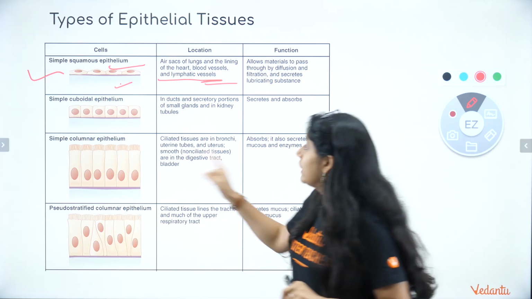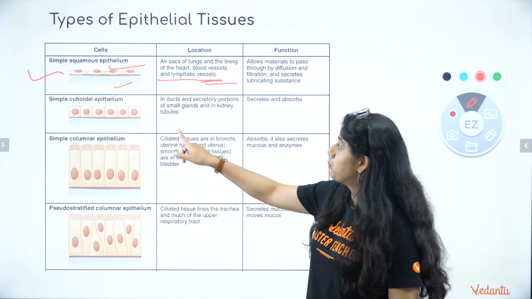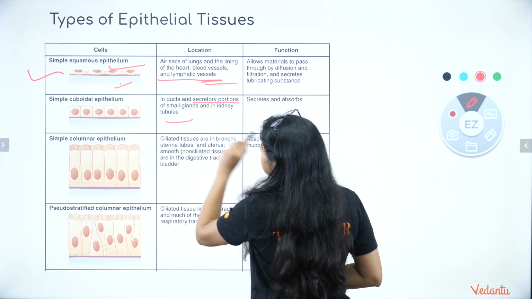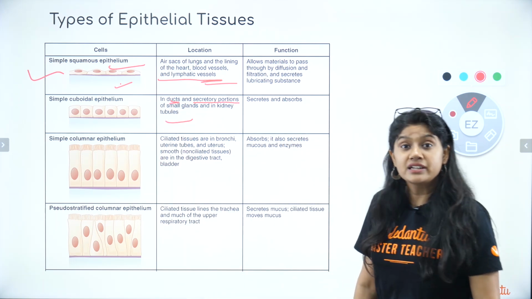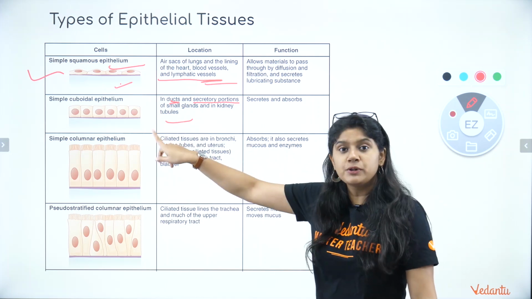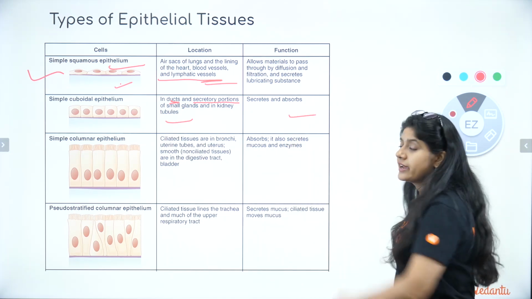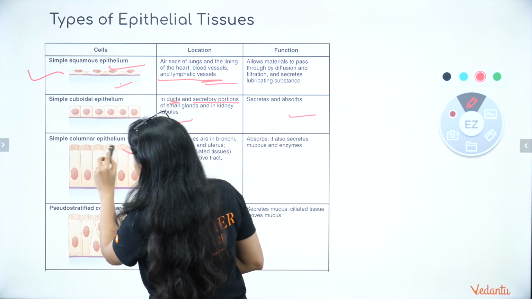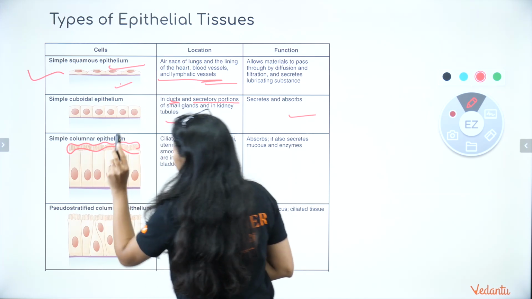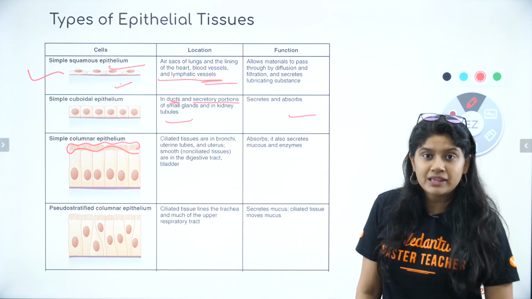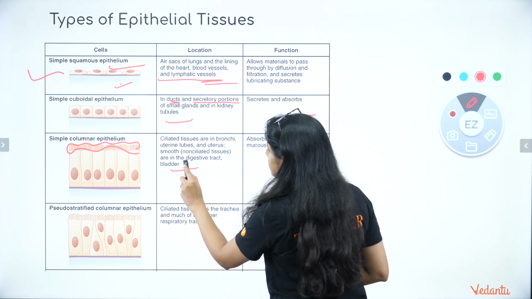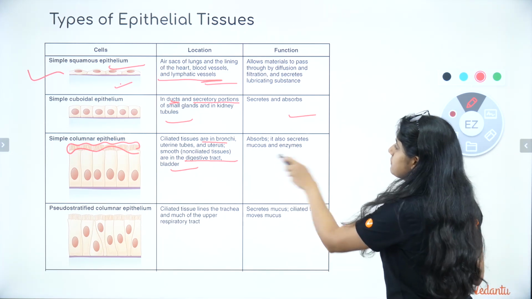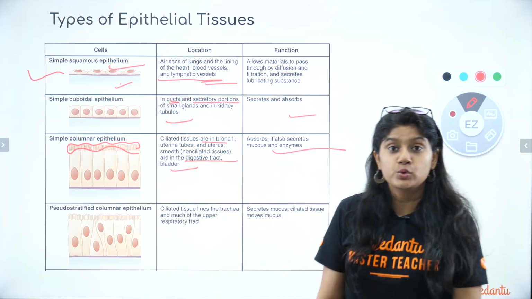Please do remember it. Then we have, everyone, simple cuboidal epithelium. Ducts, secretory portions in the glands, kidney tubules. We have this simple cuboidal epithelium. What is the function? It helps in secretion and absorption. Then, of course, everyone, can you see we have small villi? That is simple columnar epithelium. They are present in the digestive tract, bronchi, uterus, okay? And of course, they help in the absorption and secretion of mucus.